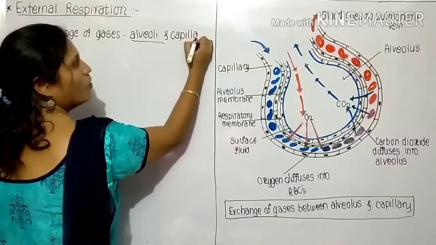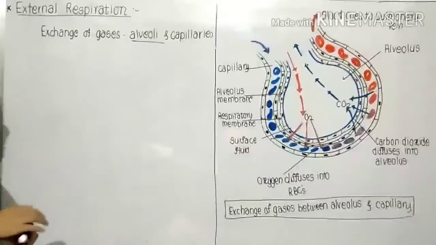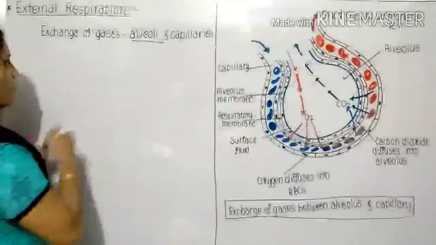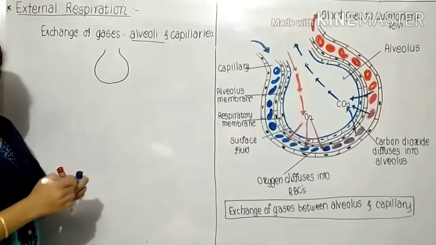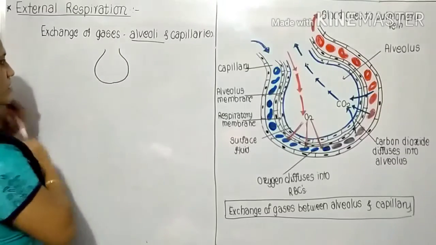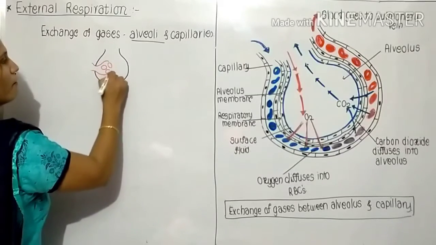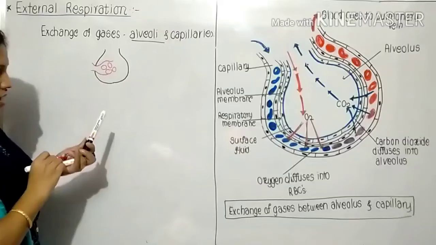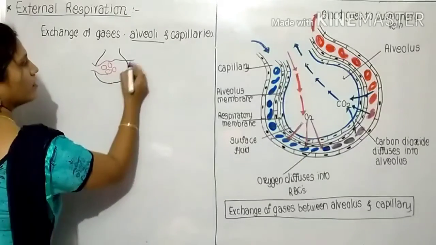These alveoli are surrounded by capillaries, as we have already seen. Like this, these are the alveoli, and they are surrounded by the pulmonary veins and pulmonary arteries.